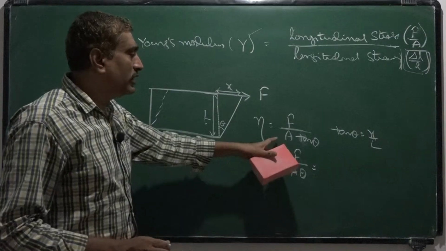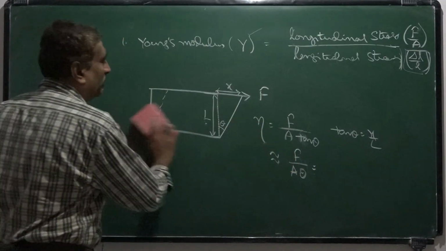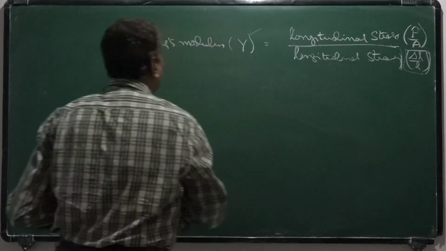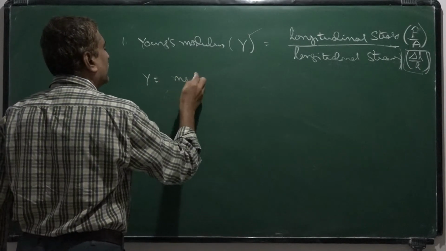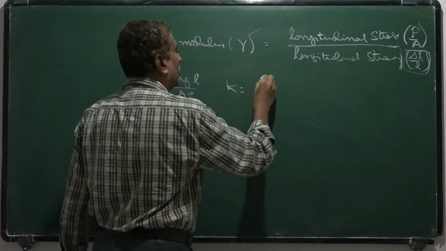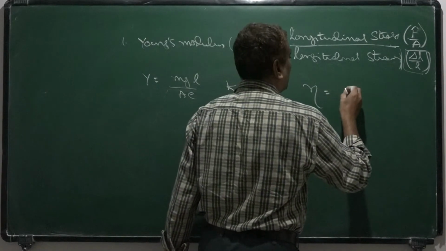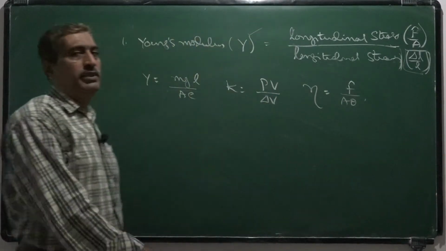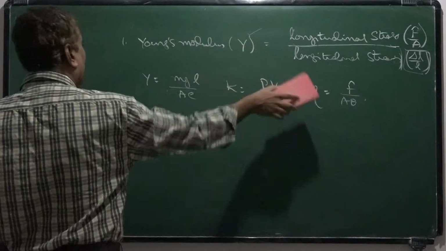So rigidity modulus is calculated by this particular formula. So remember these 3. Y is equal to mgL by AE. Bulk modulus K equal to PV by delta V. Rigidity modulus equal to F by A theta, where theta you can calculate from the displacements. You remember all this.